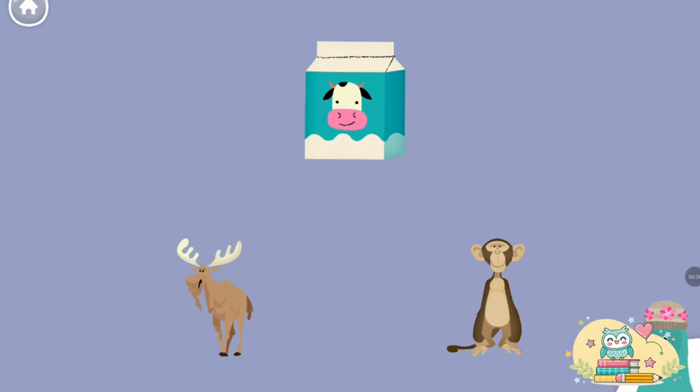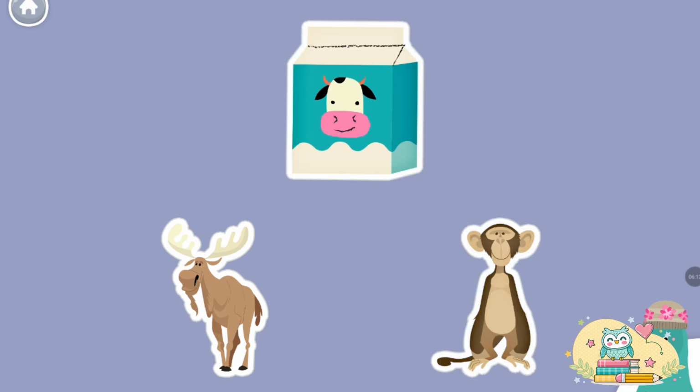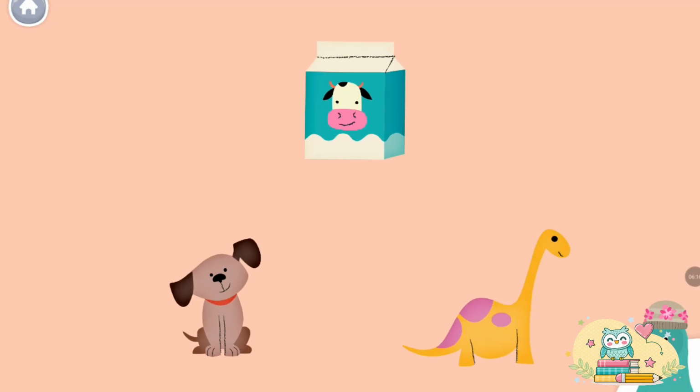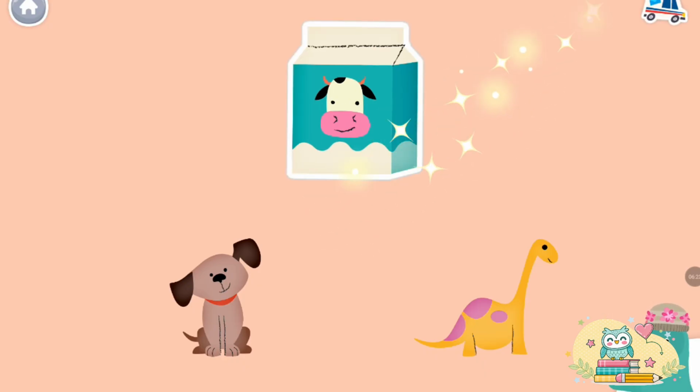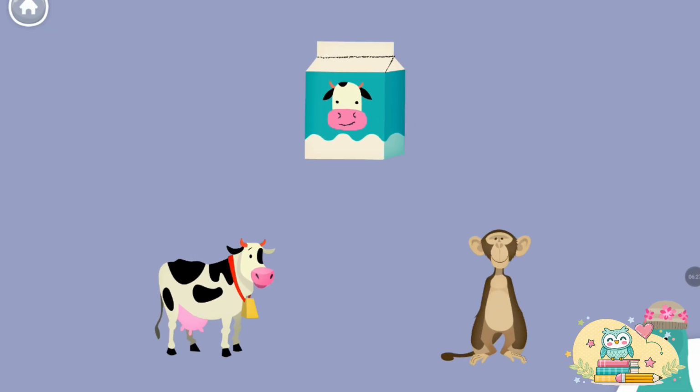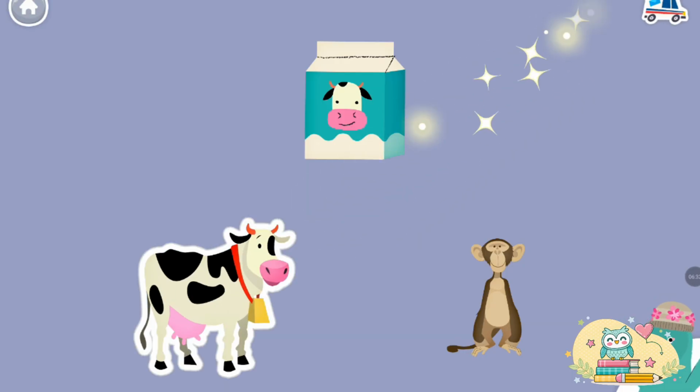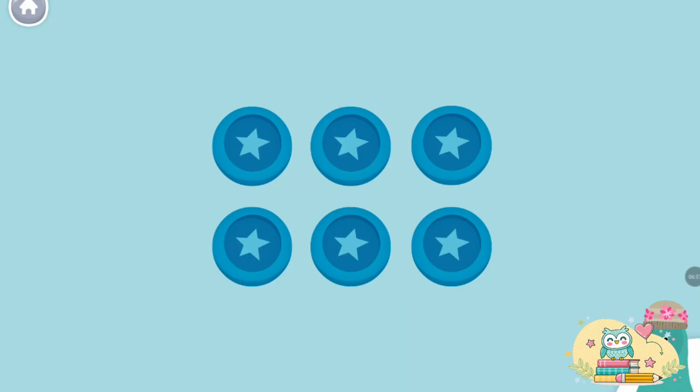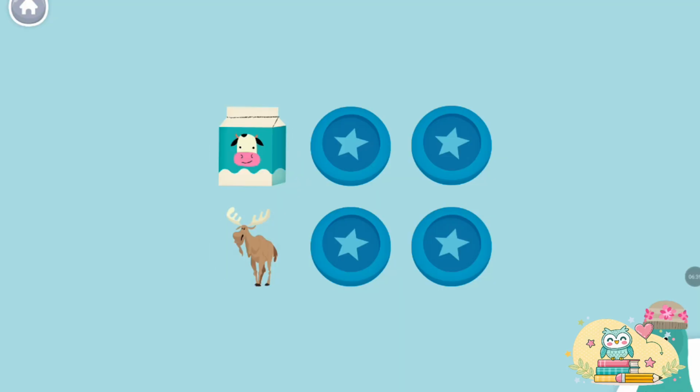All of these things start with the M sound. Tap them. Moose. Milk. Monkey. Yay! Which one starts with the M sound? Tap it. Milk. That's it. Now, let's do a tricky one. Which one does not start with the M? Cow. Good job! Match the words that start with the M sound.